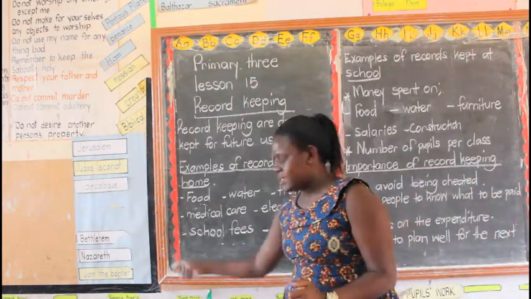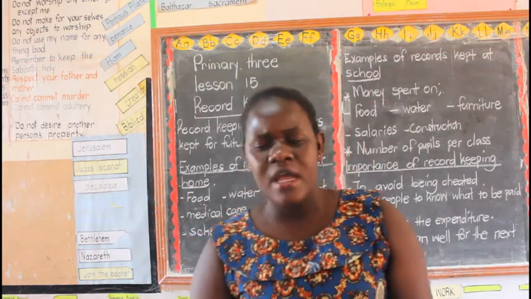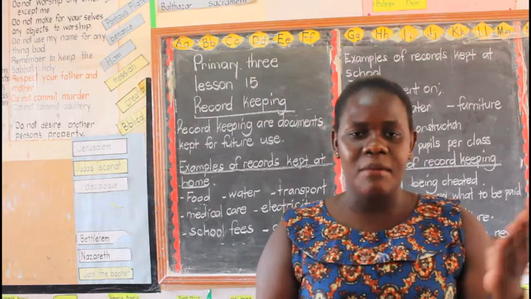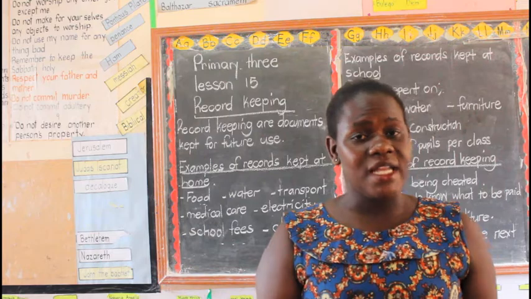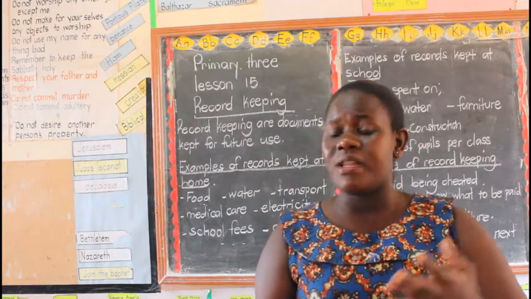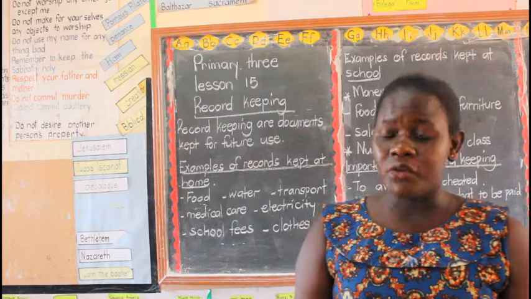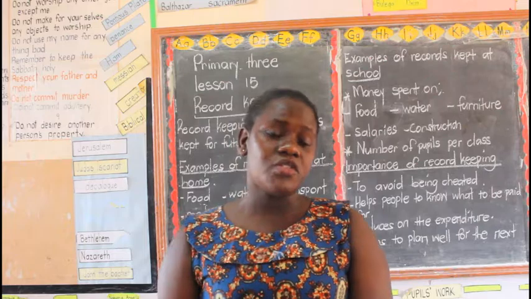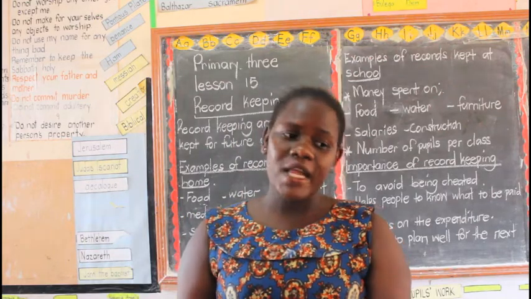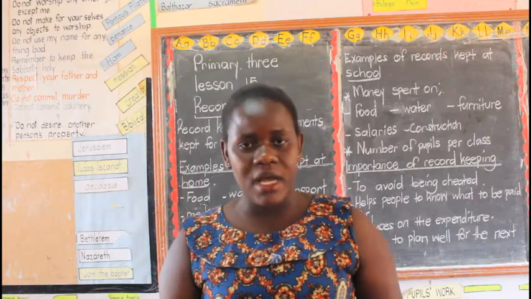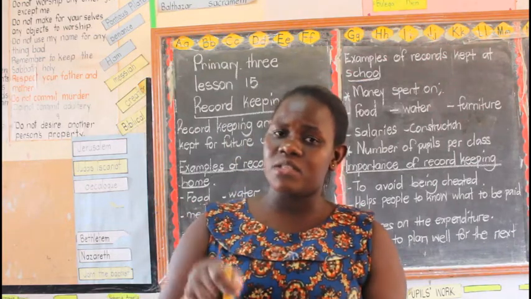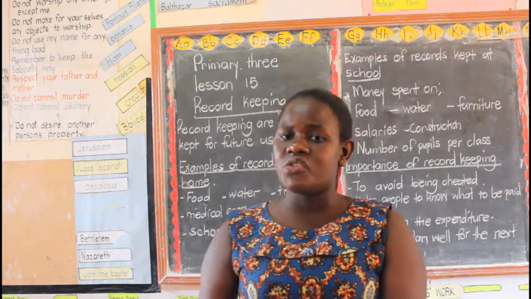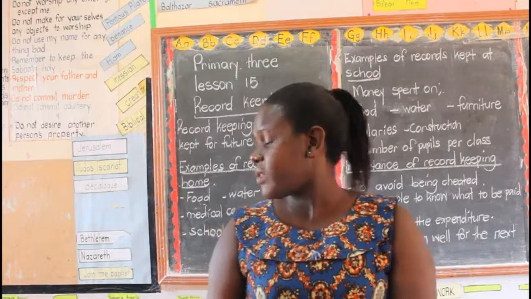Then what about school fees? Still they keep those records, those bank slips. They say that this time I've only paid once. The balance remaining is this amount of money. So that you don't end up with the bursar telling you that you did not pay the whole school fees, yet you paid some 200,000. So you keep on keeping your records that this month I've paid only 100. Next month, you keep those records so that when anything happens and they chase you for school fees, you are able to present those bank slips. Are we together? That is good.